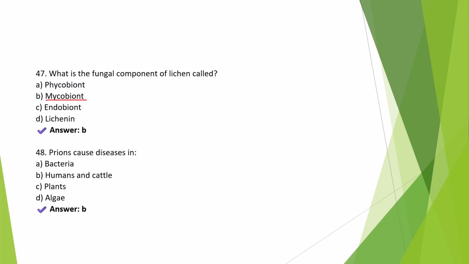In cattle, prions cause a disease known as bovine spongiform encephalopathy, BSE, also known as mad cow disease. And in human beings, it causes CJD, Creutzfeldt-Jakob disease.